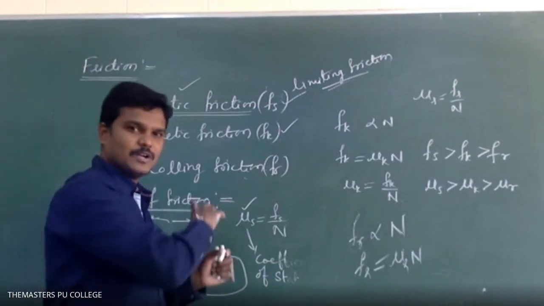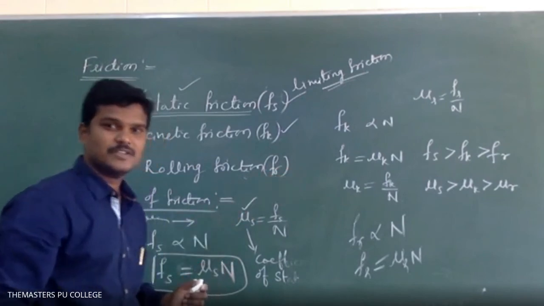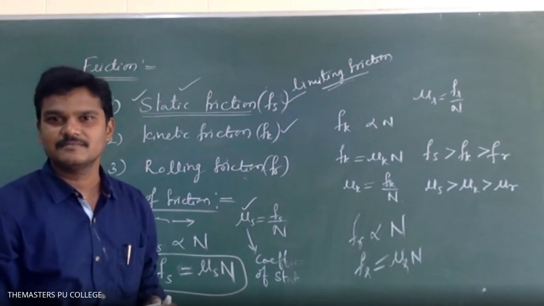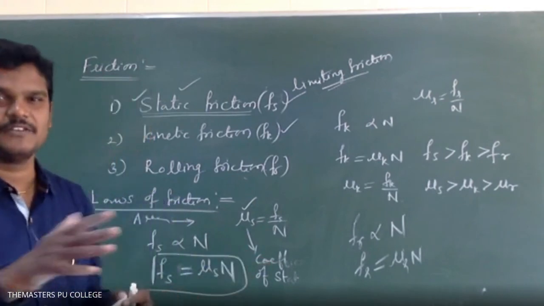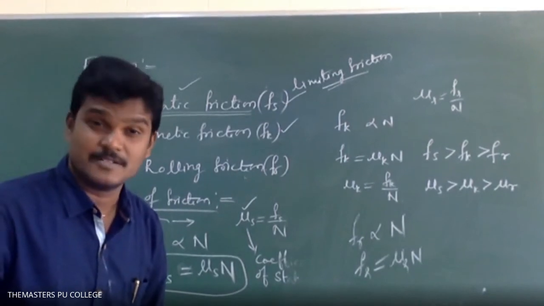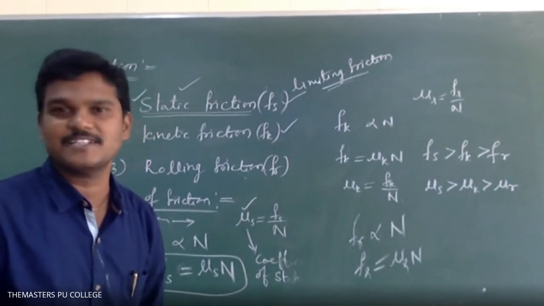If one block is on a horizontal surface, then you know very clearly N is balanced by what? This is the basic thing you covered in the previous sessions. If a block is placed on a horizontal surface, the normal reaction force is balanced by mg.